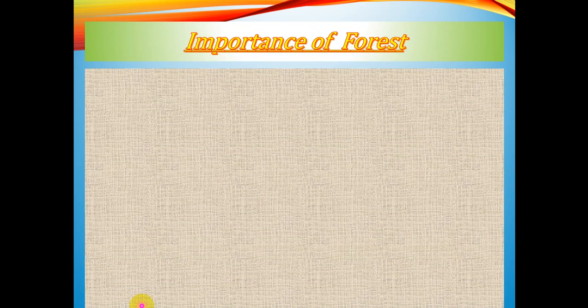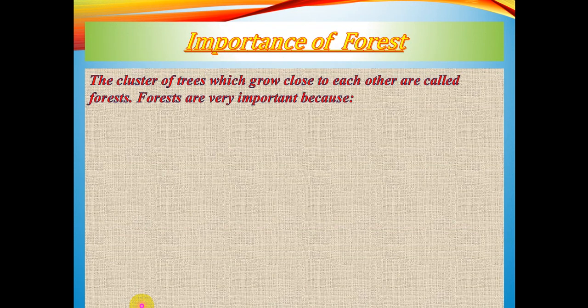Before going to that, let us go with the importance of the forest. We all know forests are very beneficial for human society. If anybody asks you to define the term forest, what will you say? It is a cluster of trees which grow very close to each other.